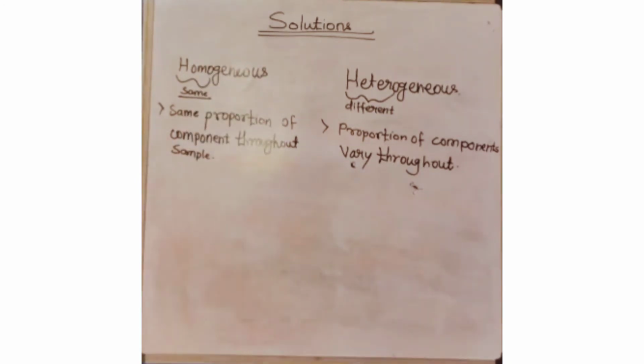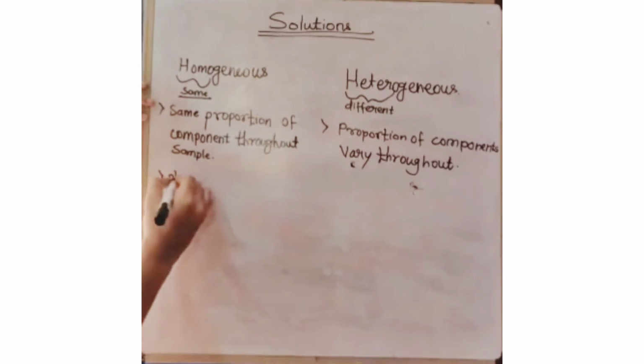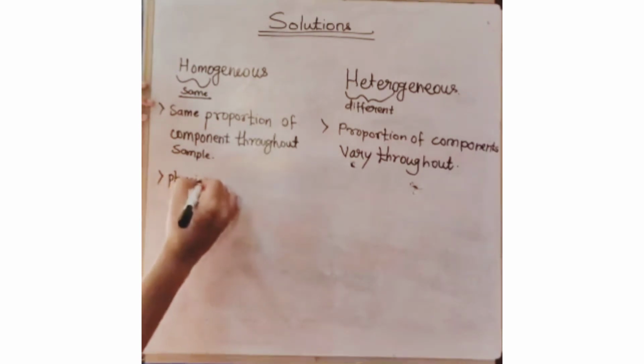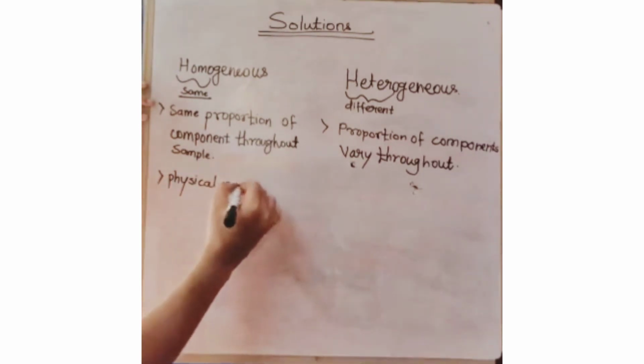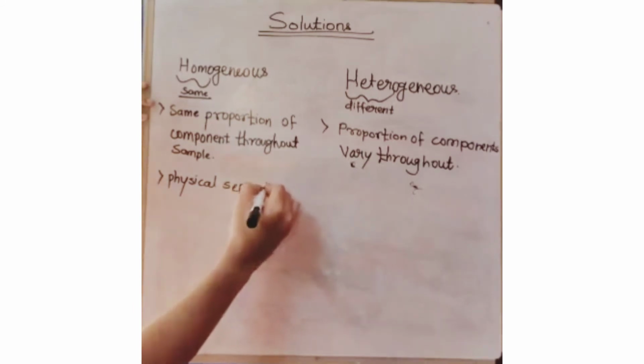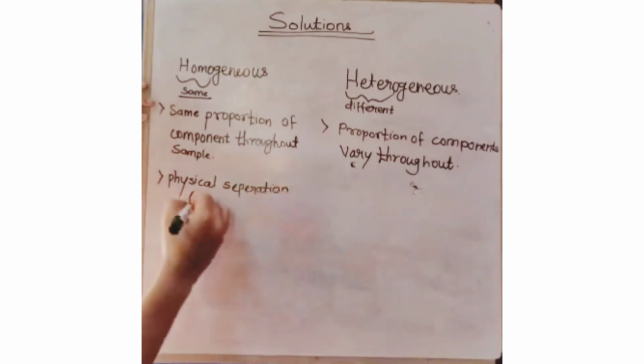I would like to add one more point in the homogeneous part, that is, it is physically not separable, or physical separation is not possible. So I will write it down. Physical separation not possible.